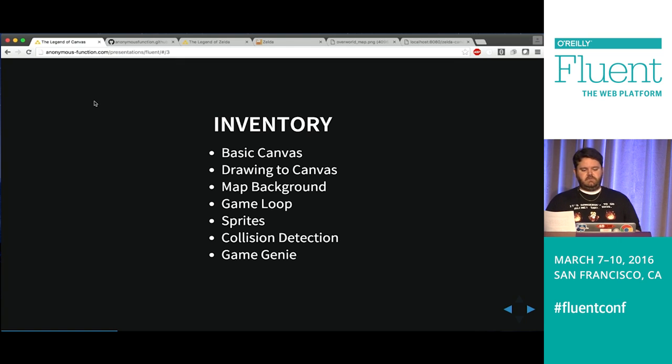Okay, so here's what we're going to look at. Some of just the basic concepts of game development. We're not going to go too much into the Canvas API. We're going to hit a few basic things, and then more so show what we can do with it rather than how to do it. And then afterwards, hopefully you can go back, talk to me or look at the code and piece some of the things together.